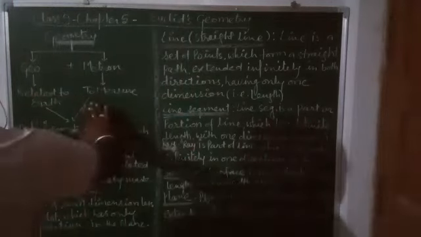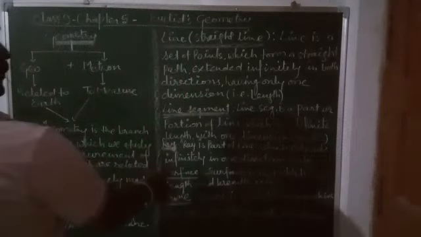Now plane, what is a plane? Plane is a flat surface. This is a flat surface. This wall is a flat surface. The plane is a flat surface which extends infinitely in all four directions. It can be extended to the right side, left side, upward, downward. So this is the plane.